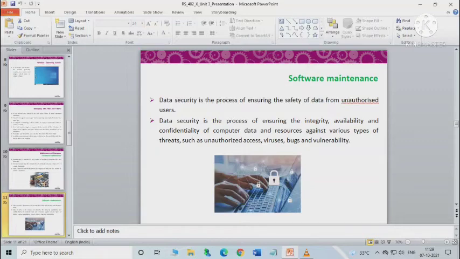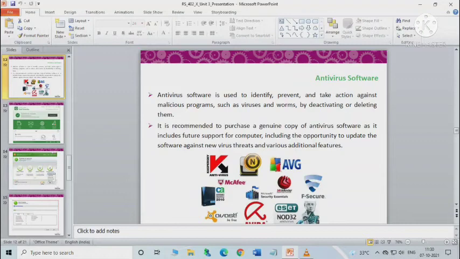Taking backups regularly is a good practice. Got it? And scan all the portable storage devices like pen drive, CD, DVD, because all these are the common sources of infection in computers. And for safety of your personal information, you must disable cookies in your browser. By doing all these things, you can maintain the software in your computer.